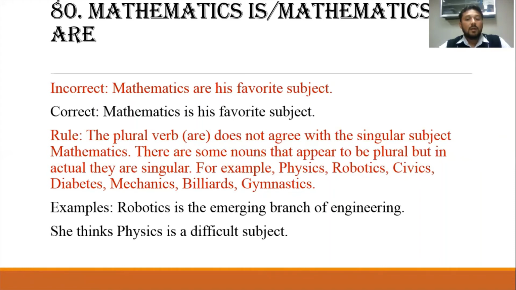There are some nouns that appear to be plural, but in actual they are singular. For example, physics, robotics, civics, diabetes, mechanics, billiards, gymnastics, and so on. So with all these words, we have to use singular verb. Robotics is the emerging branch of engineering. She thinks physics is a difficult subject.